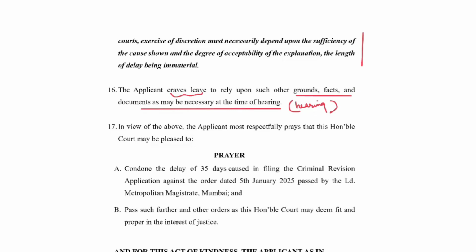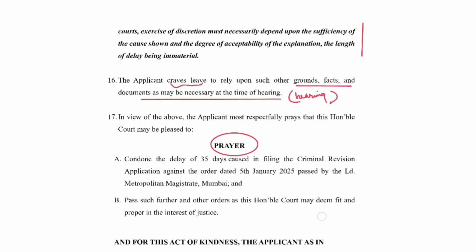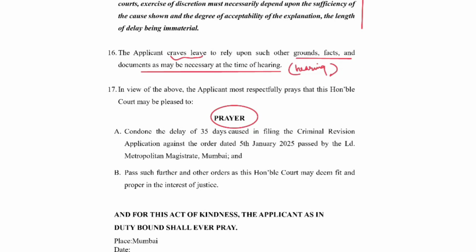Then, in view of the above, the applicant most respectfully prays that this honorable court may be pleased to. So now we come to the final prayer clause, where we are asking the court to condone our delay. So, first prayer is condone the delay of 35 days caused in filing the criminal revision application against the order dated 5th January 2025 passed by the learned magistrate, and pass such further or other orders as this honorable court may deem fit and proper in the interest of justice.